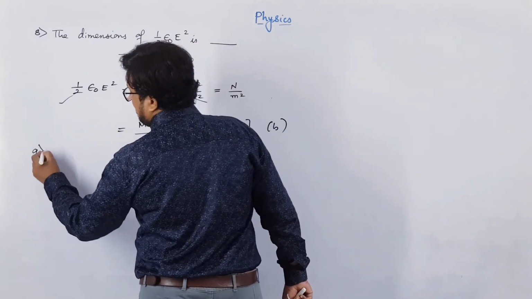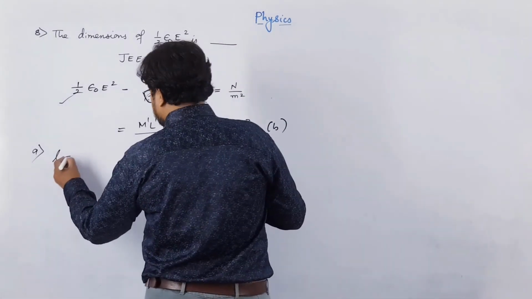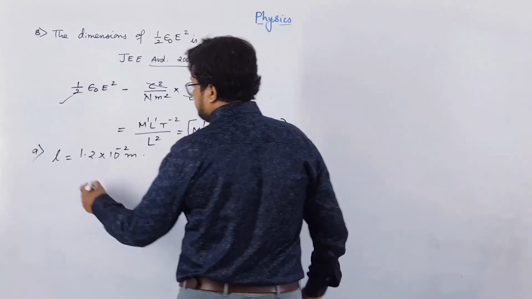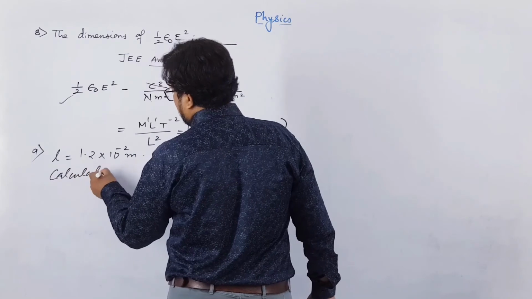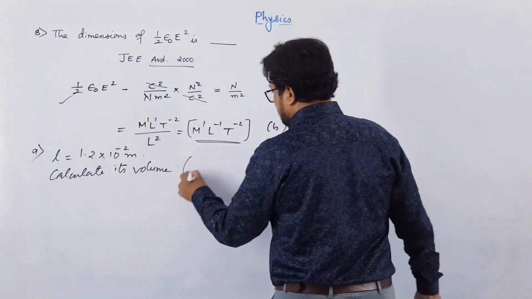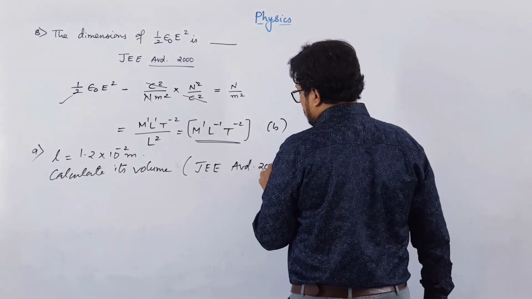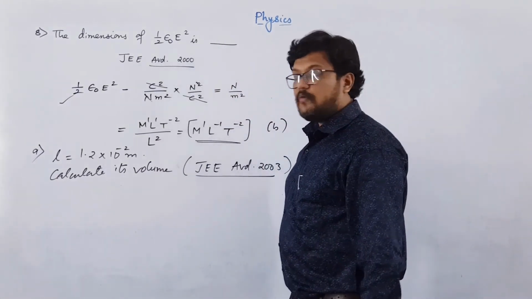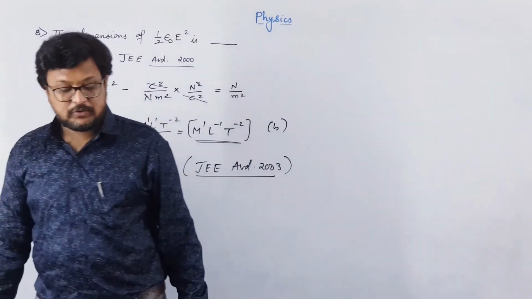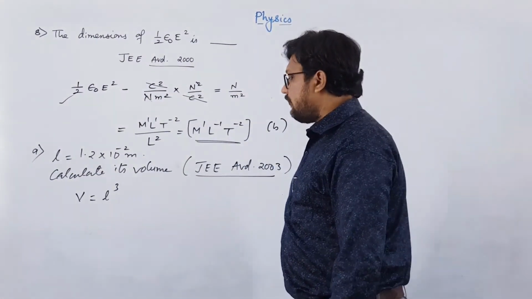Ninth one. A cube has a side of length. The length of a cube is given as 1.2 into 10 to the power minus 2 meter. Calculate its volume. This is from JEE Advanced 2003. I think we have already solved this, so I am not going to solve this. Volume of a cube is L cube. So 1.2 into 10 to the power minus 2, whole cube. You can easily solve. I think in the last video lecture we have solved a similar kind of example.